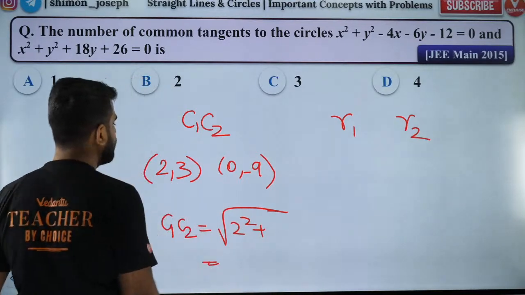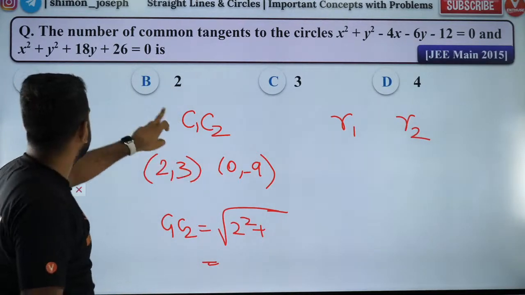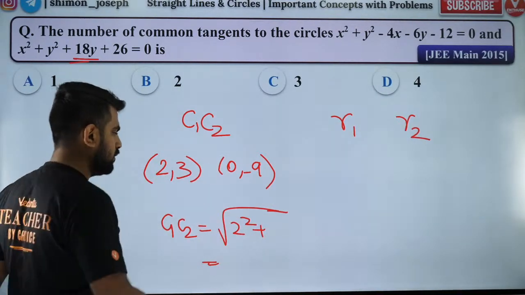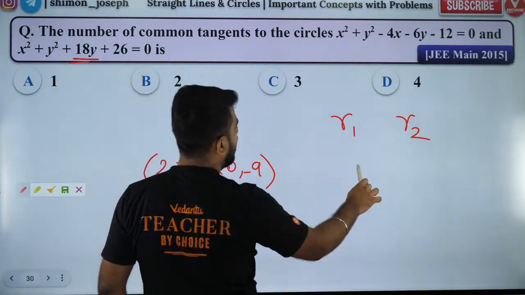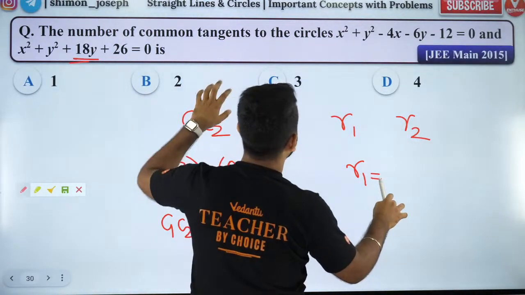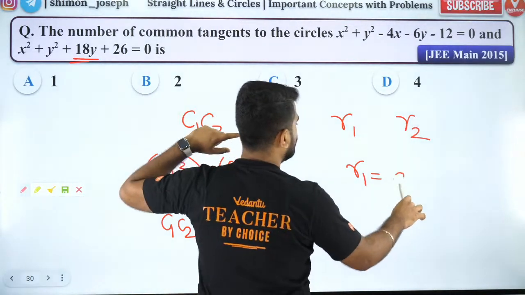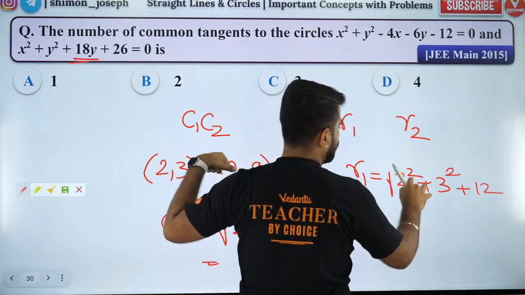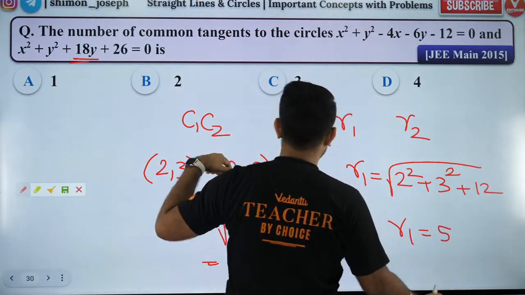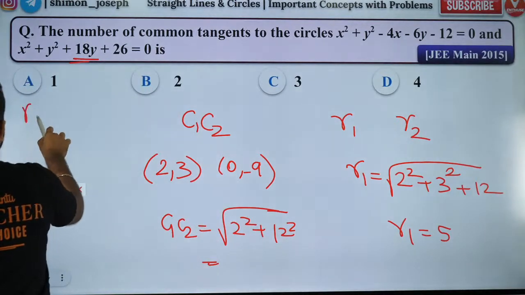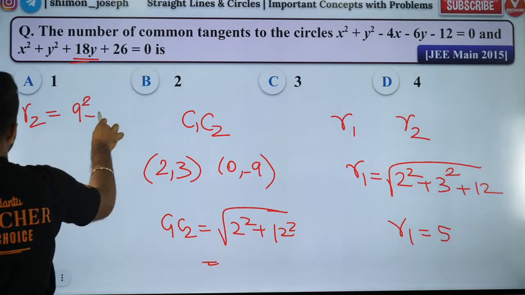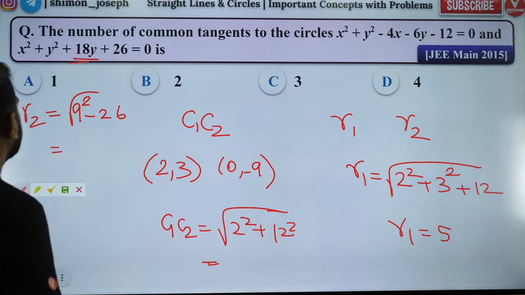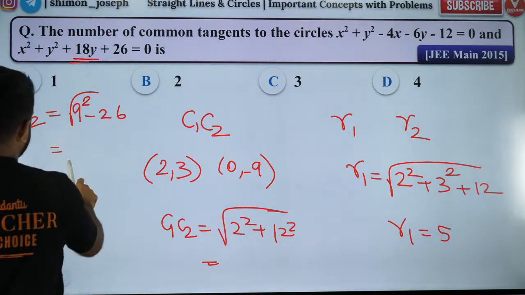Minus 9. So it is going to be 0 comma minus 9. That is the center of this. So 2 square plus 12 square. Okay. And R1 is what? R1 is equal to how much? 2 square plus 3 square plus 12. So that's going to be R1 is equal to 5. What is R2? R2 is going to be 9 square minus 26. So it's going to be 81 minus 26. So that's going to be 65, right?